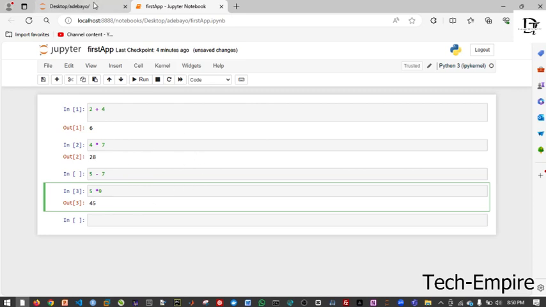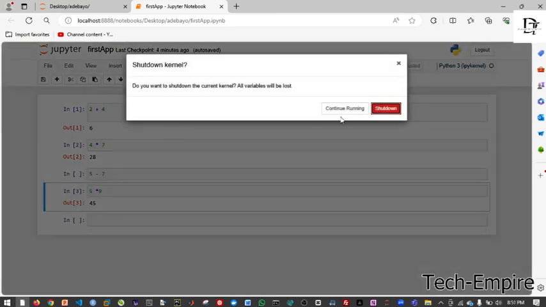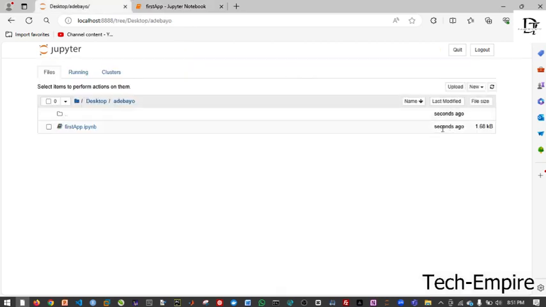If I want to stop working with it, you remember what we did in the command line while working with Python? We typed exit and put open and close brackets. But here we are not typing exit. What you do is come to your kernel and shut down. Just click on it, it will ask you to confirm, then click on shut down. Once you shut down, you see that it's no longer running your code. So that is that about Anaconda.